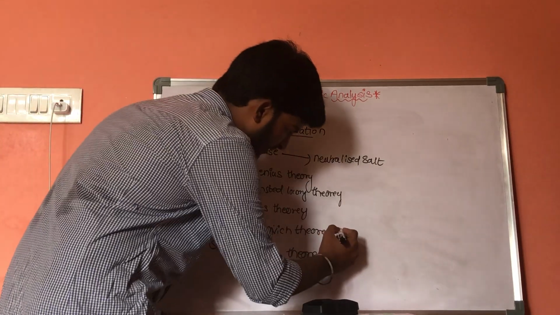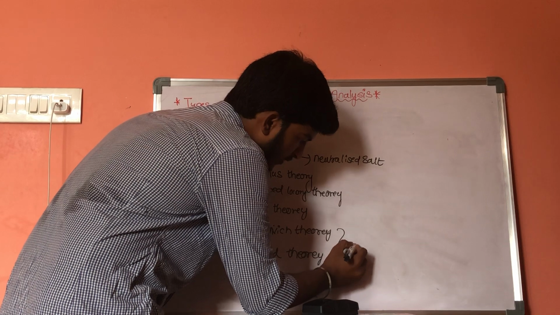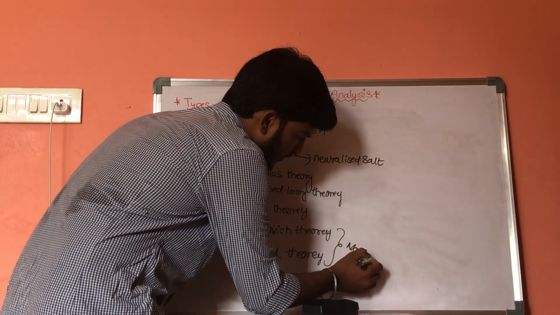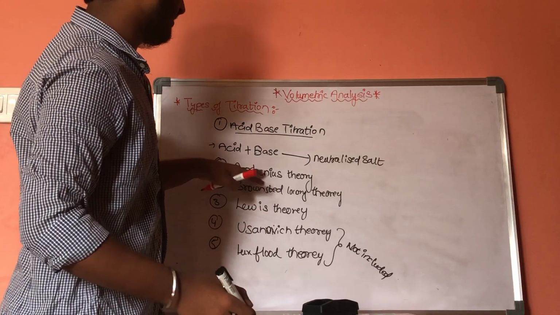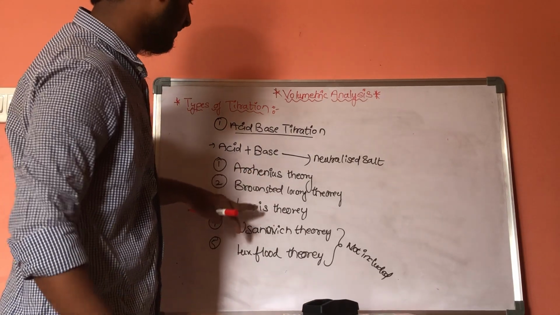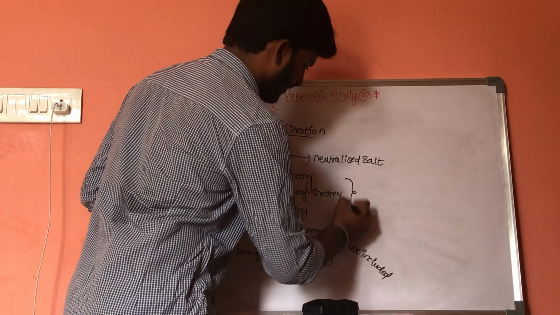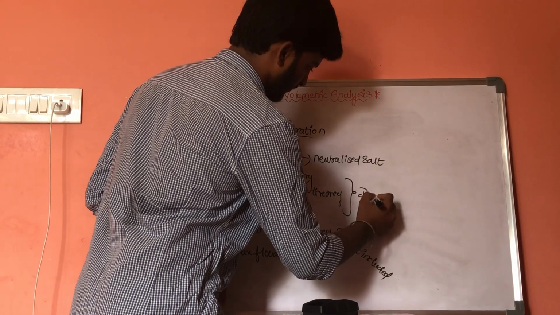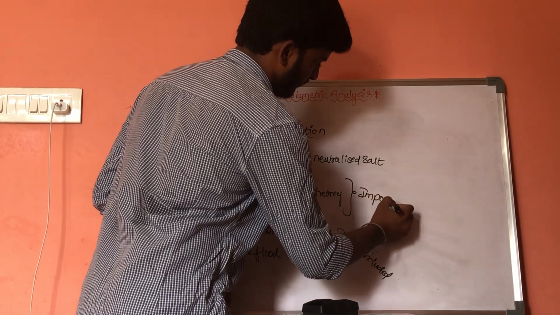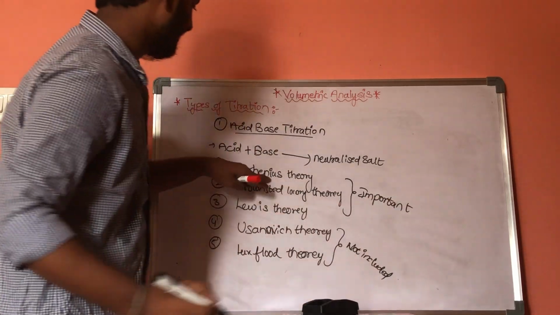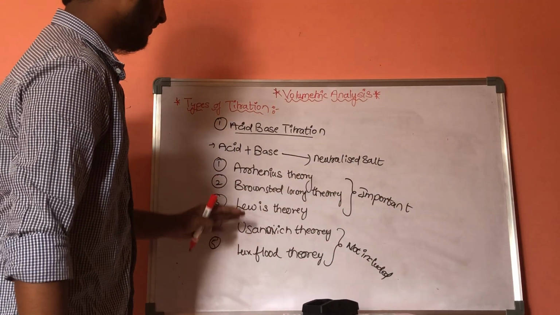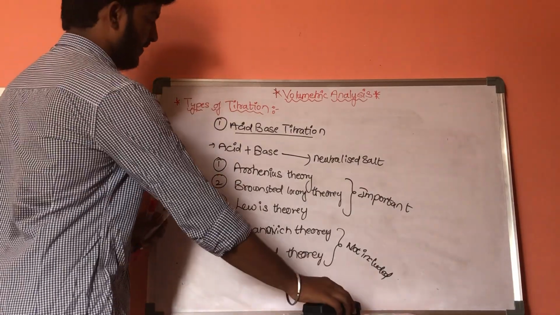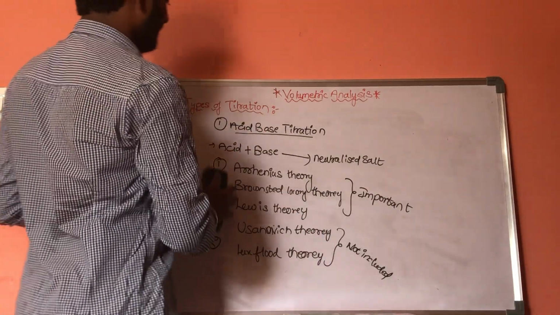The fourth and fifth theories are not included in our syllabus. We need to discuss these three: Arrhenius, Bronsted-Lowry, and Lewis theory. These three are important. First, let us talk about Arrhenius theory.